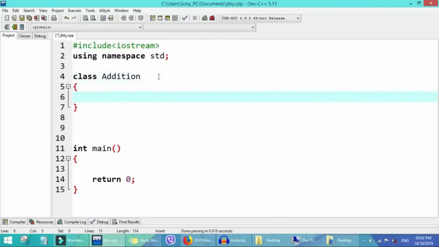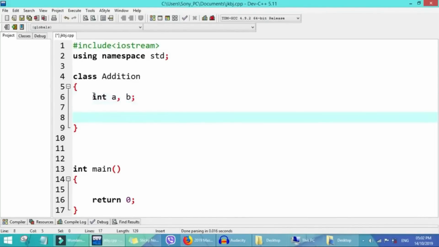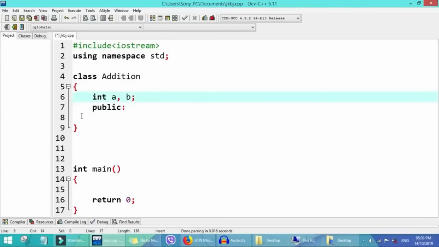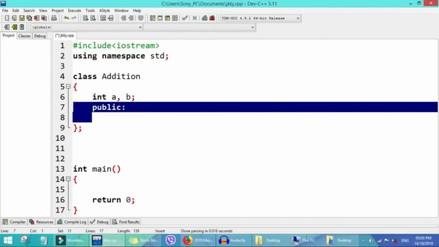So to add two numbers, we collect two integers, int a, int b. We don't initialize them, don't forget. Then for our public section, I want to use scope resolution for this example, so that we define the function outside the class, instead of defining everything inside the class, just the way we did before.